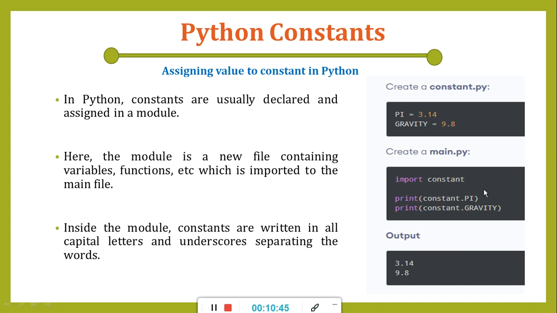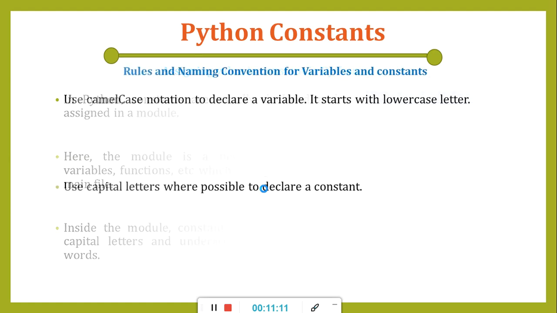But once the name is assigned, then we have to use that name only to access those variables or constants from another module. So if we are accessing pi and gravity which we have declared in constant.py, we can access those by the constant dot operator, and if we try to print them, we can see whatever value is assigned over there, that is 3.14 and 9.8, printed respectively. So this is all about the constants that we can have within Python.